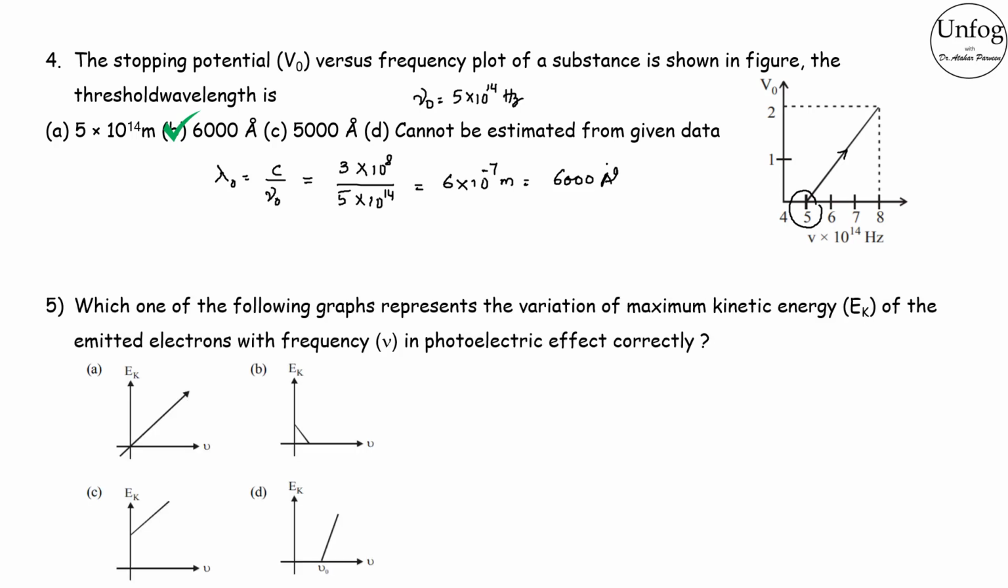The next question is, which one of the following graphs represents the variation of maximum kinetic energy EK of the emitted electrons with frequency nu in photoelectric effect correctly? So this question I leave it up to you children. Please do mention the answers in the comment section, and I will be happy to clear your doubts.